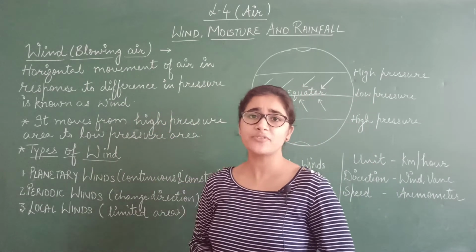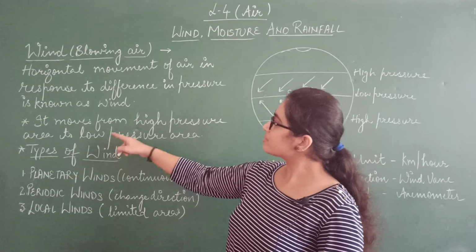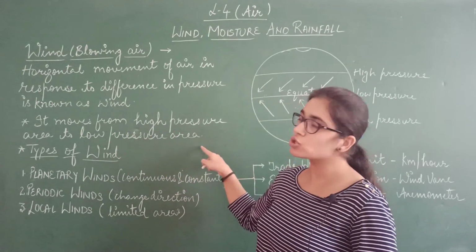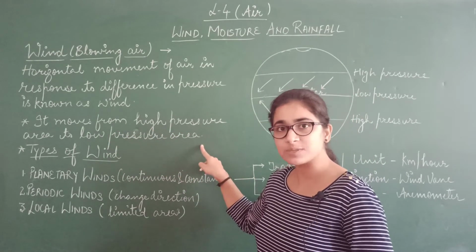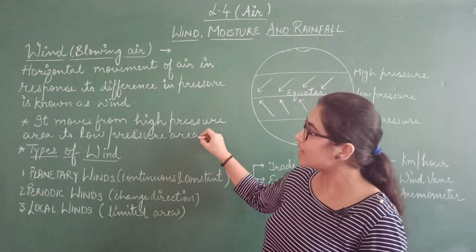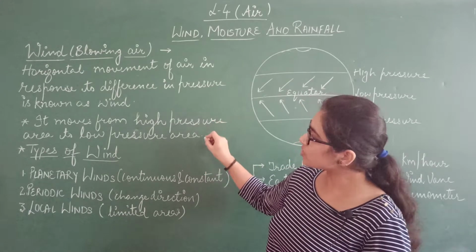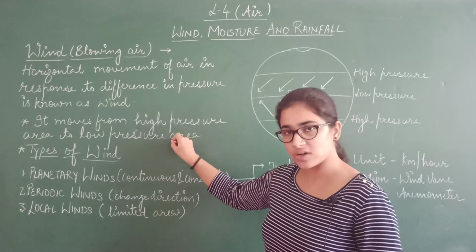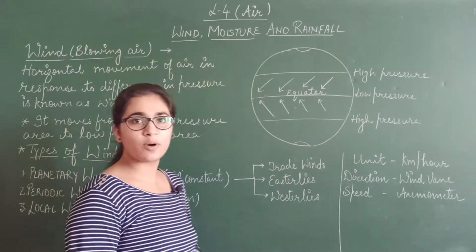Now some important features of wind. First of all, it moves from high pressure area to low pressure area. Wind always moves from an area where there is high pressure to the area where there is low pressure. Let's understand this with the help of a diagram.